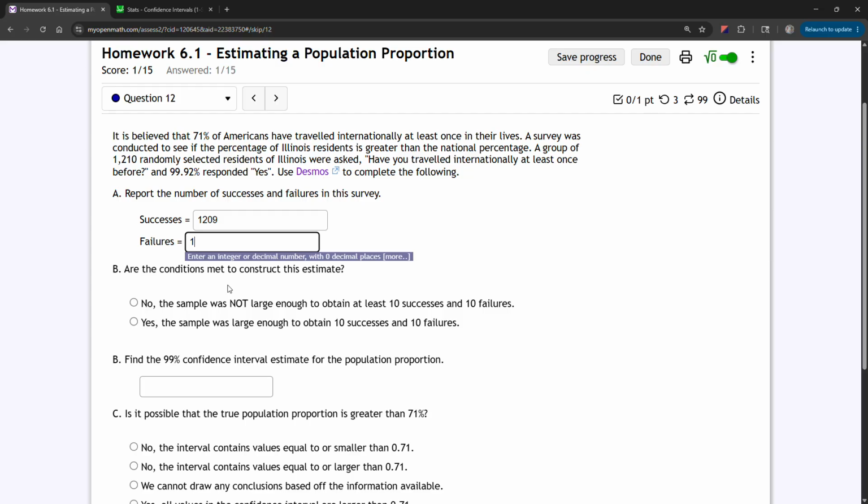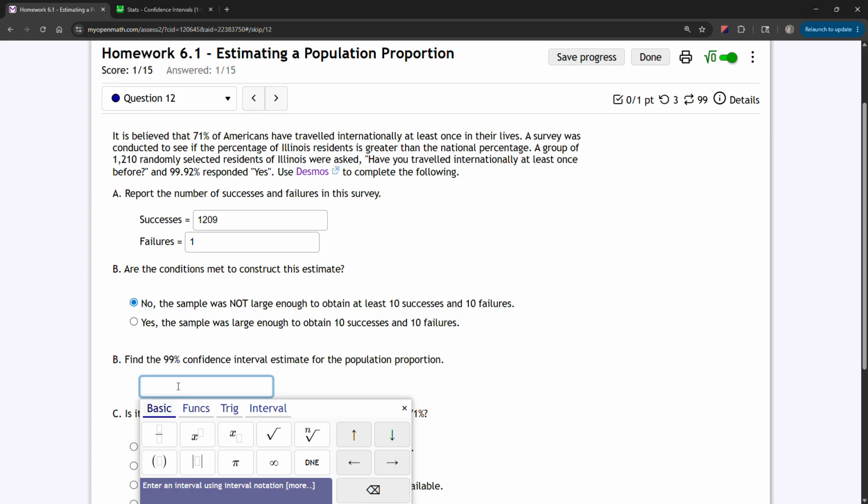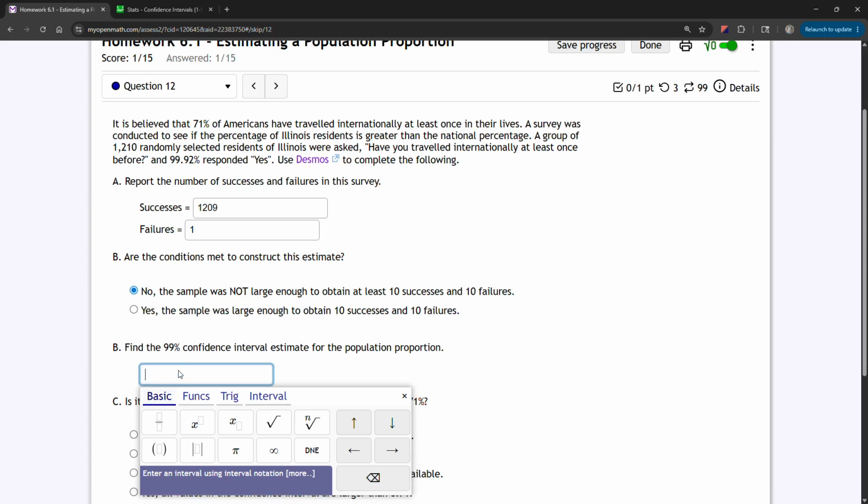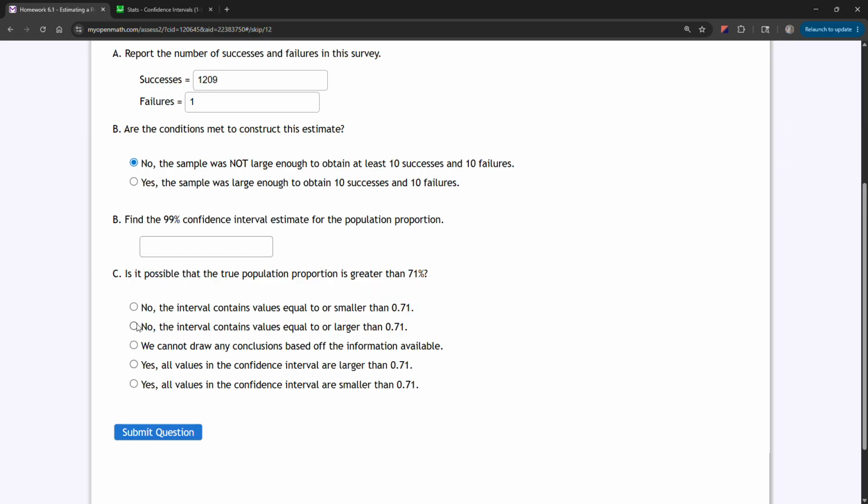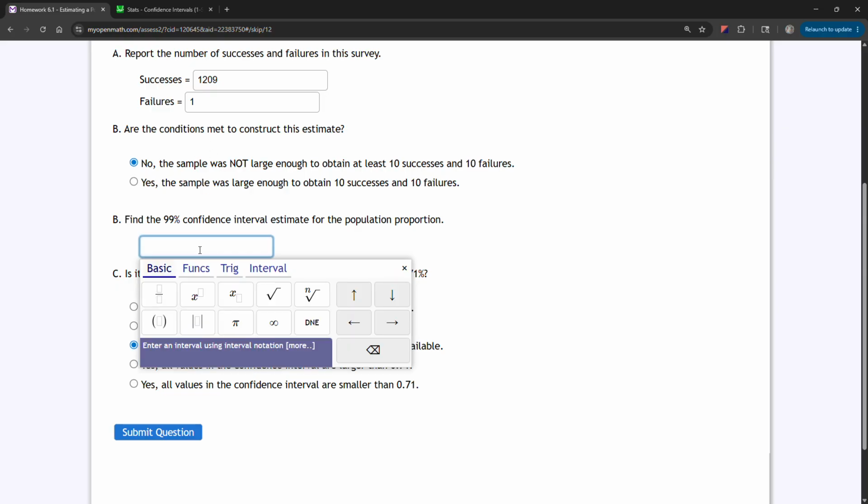So are the conditions met in this case to construct this estimate? No. The sample was not large enough to obtain at least 10 successes and 10 failures, but similar to as we did in the last example, we'll still construct that estimate because it's still mathematically possible. But then know that in this last part, the interpretive part, we would select we cannot draw any conclusions based off the information available. Because in part B, we said any interval that we construct will be invalid.